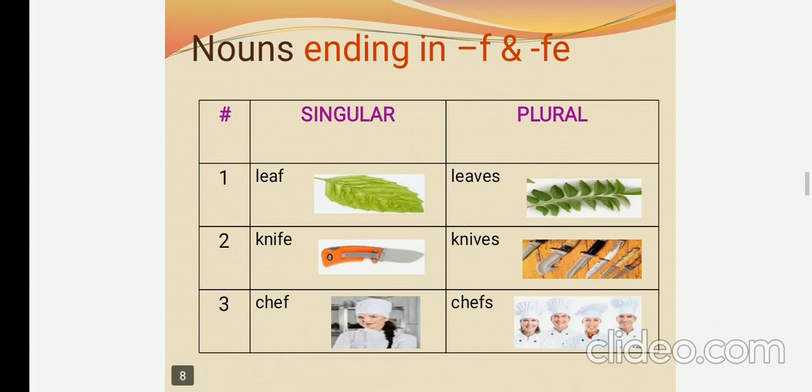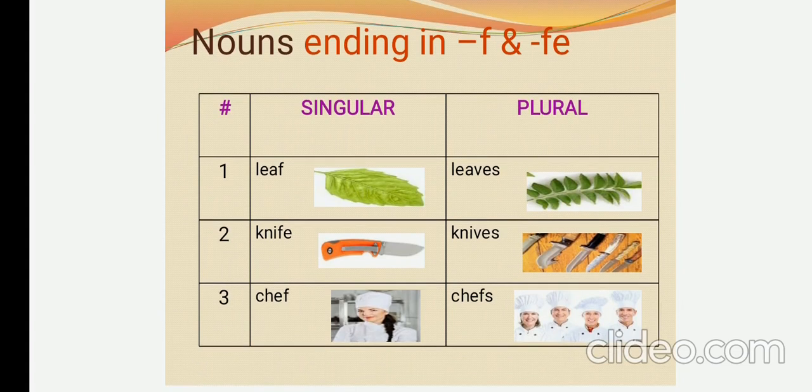Next one is the nouns ending in f and fe. Let us see the examples given in the column. Leaf, knife and chef. These are the singular nouns. When we take the plural form, we remove f. Instead of f and fe, we add ves. And the last one is the exception. In some cases, we add only s. But in the first two, instead of f and fe, we add ves in plural form.